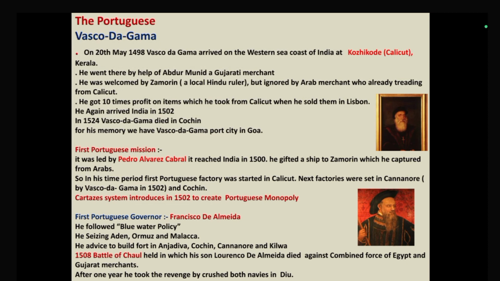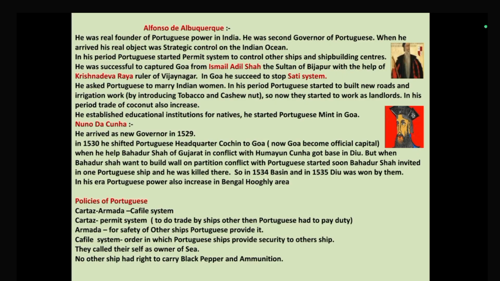What were the successes of Francisco de Almeida? He besieged Aden, Ormuz and Malacca. Also he built forts in Anjadiva, Cochin, Kannur and Kilwa. So the first company to establish forts in India was the Portuguese. Okay. He also advised that forts be made at Anjadiva, Cochin, Kannur and Kilwa.